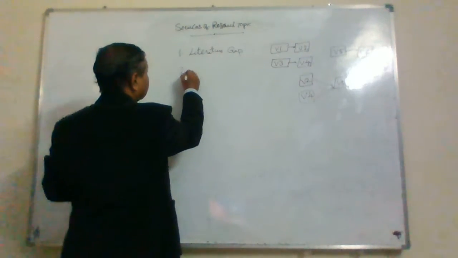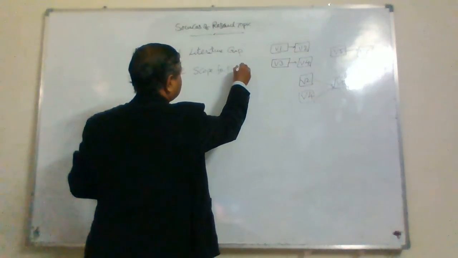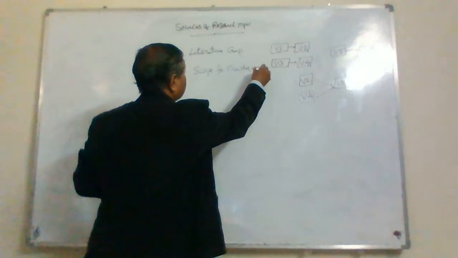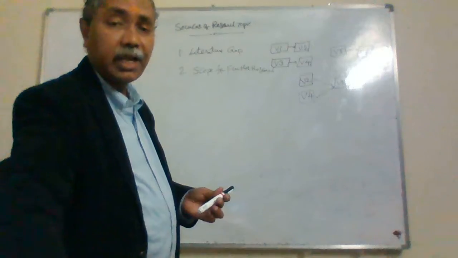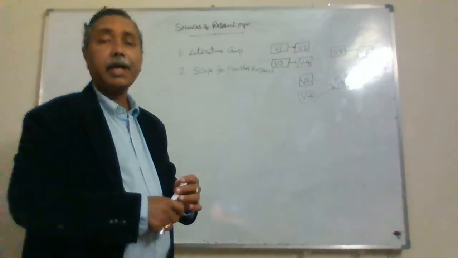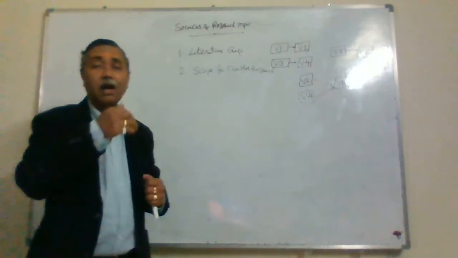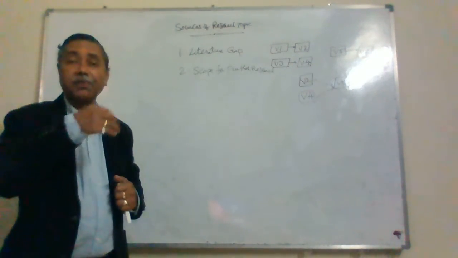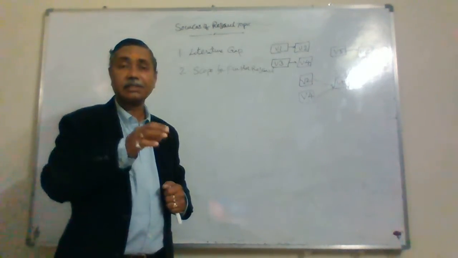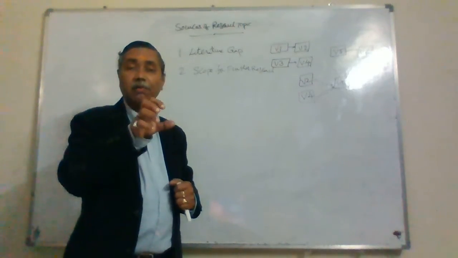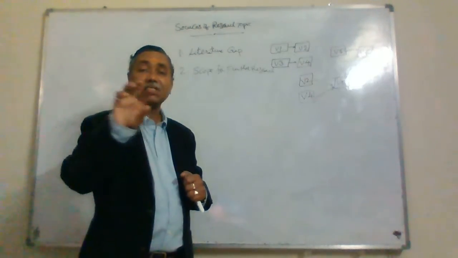So the next one is scope for further research. For example, we have gone through 2-3 research papers. Usually, in international journals, the typical structure is that after your findings are specified in the paper and discussion is over, then while concluding the paper, each researcher specifies the scope for further research.